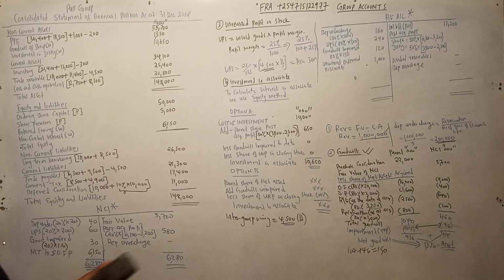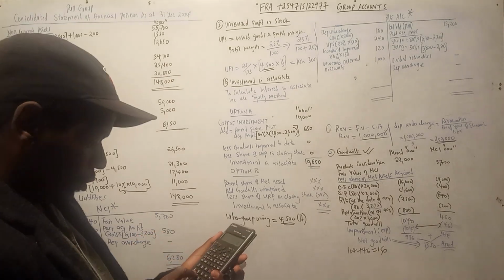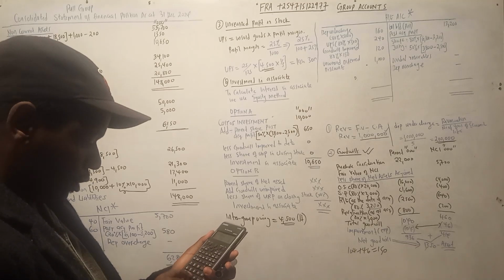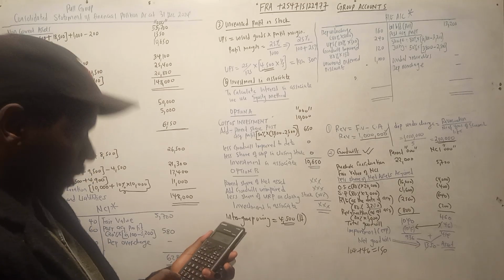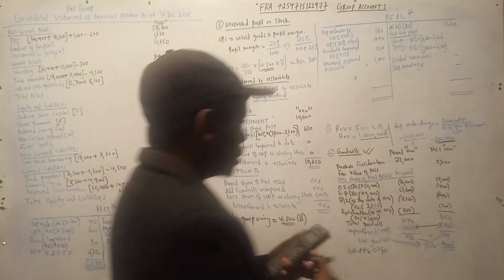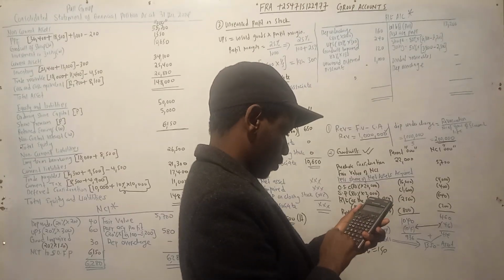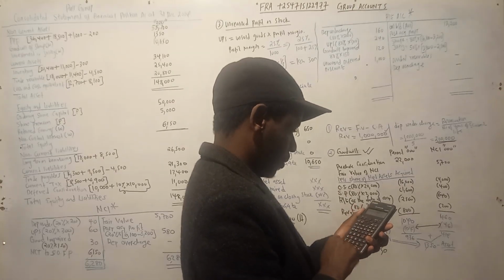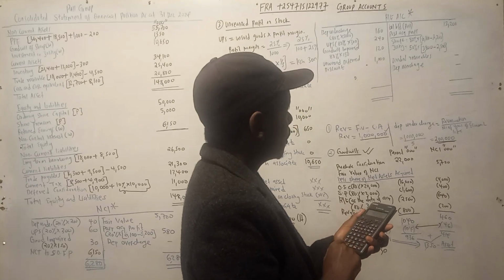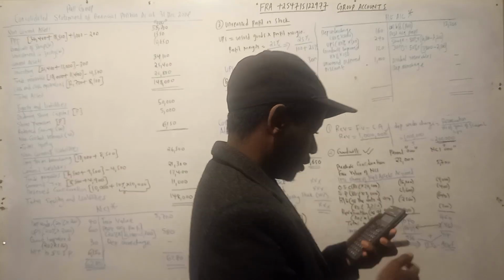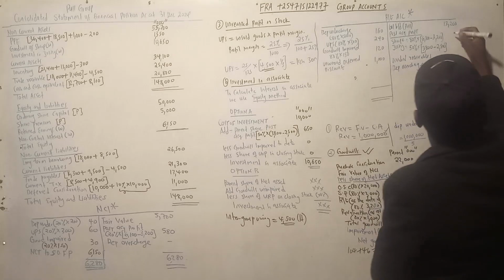So for 80%, that one is 6,100 minus 3,200 times 0.8. That is 2,320.